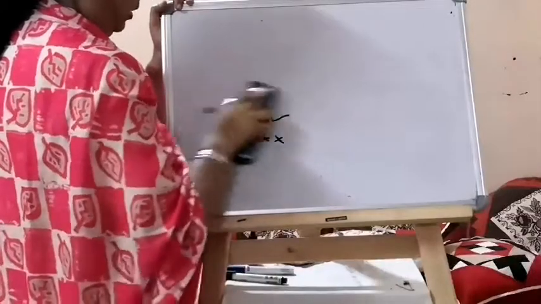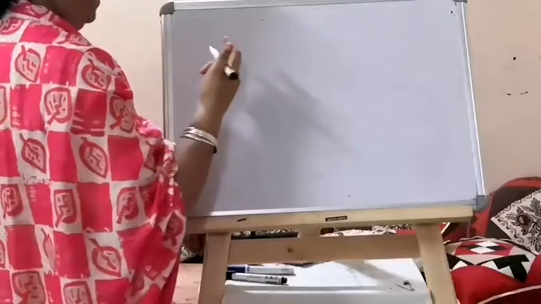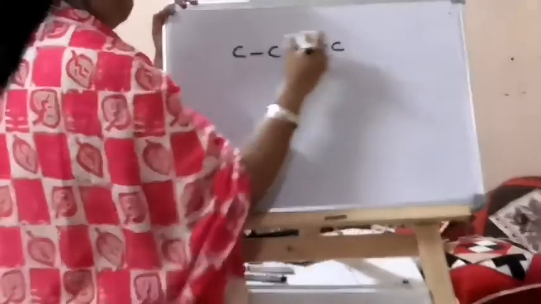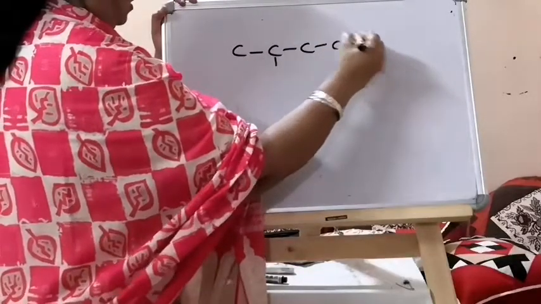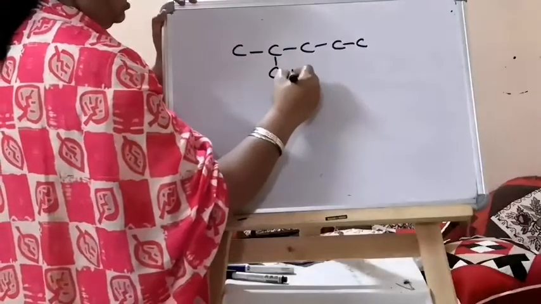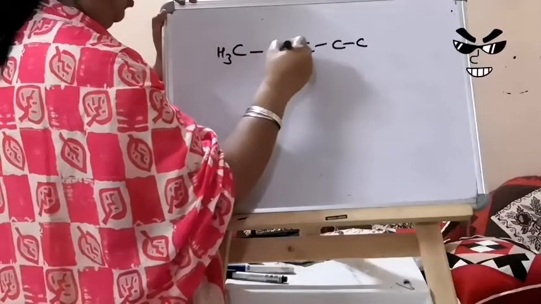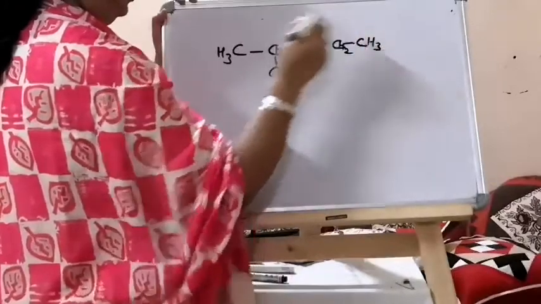The next supplementary rule: if you have a chain and in this chain a branch is present, say CH3, every time I will not be writing all the hydrogen atoms, it's understood.